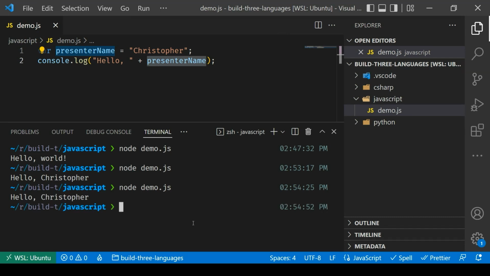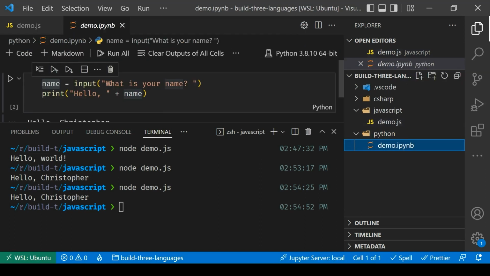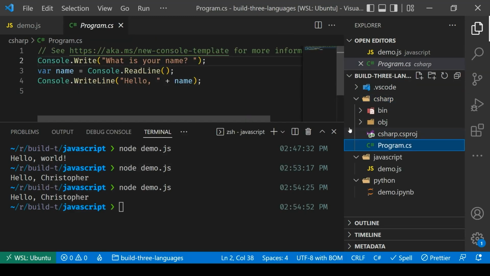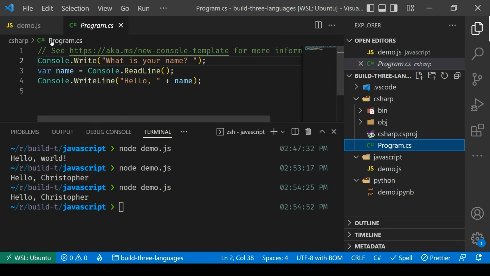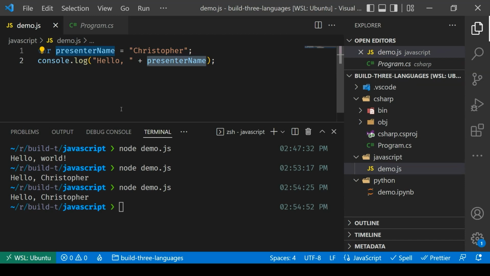So there is how we can do hello world in Python, and we do that by using print. How we can do this in C#, and we do that by using console write line. And then last but not least, how we can do that in JavaScript, and that's going to be with console.log.